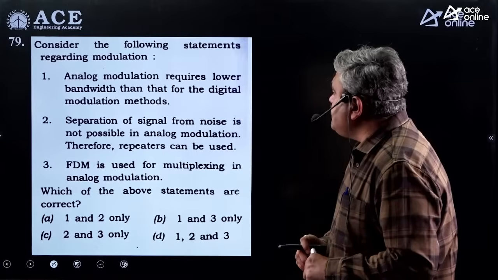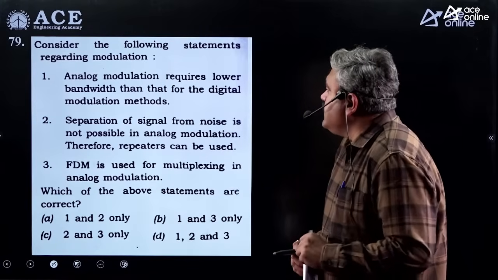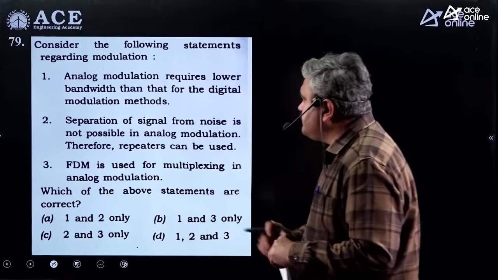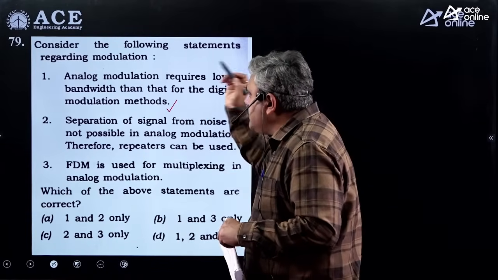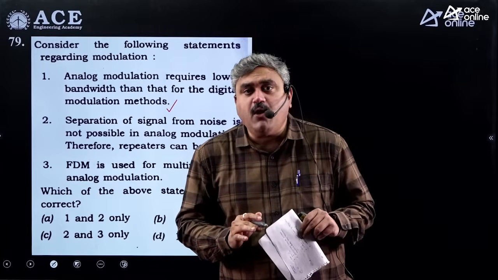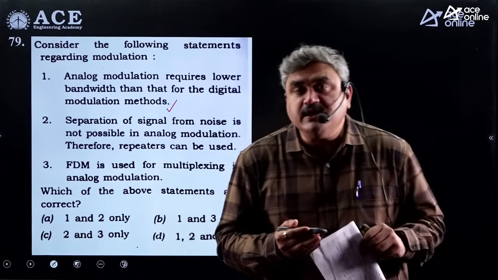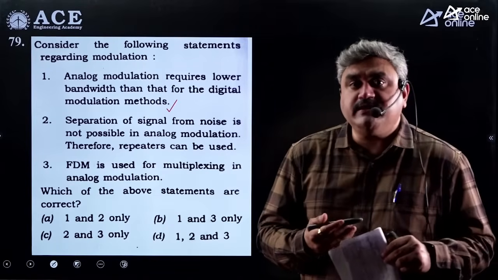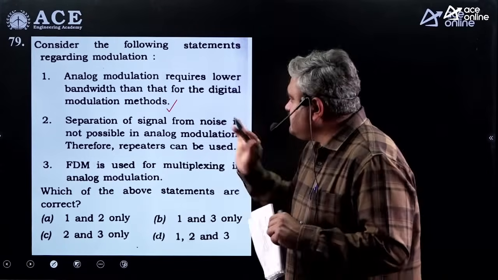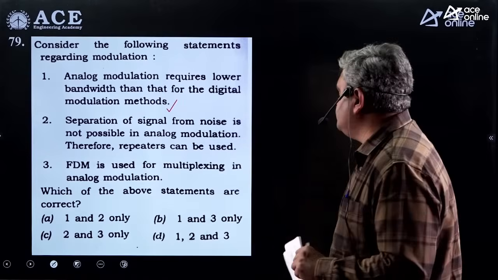Consider the following statements regarding modulation. Analog modulation requires lower bandwidth than that of the digital modulation schemes. Absolutely true, because analog modulation techniques, whatever the modulation scheme you take, will be dependent on a scaling factor of fm only. But if you go for digital modulation schemes, the bandwidth will terribly increase. It is a factor of Rb. So definitely it is more. So whatever he is saying about bandwidth related to analog and digital schemes is true.